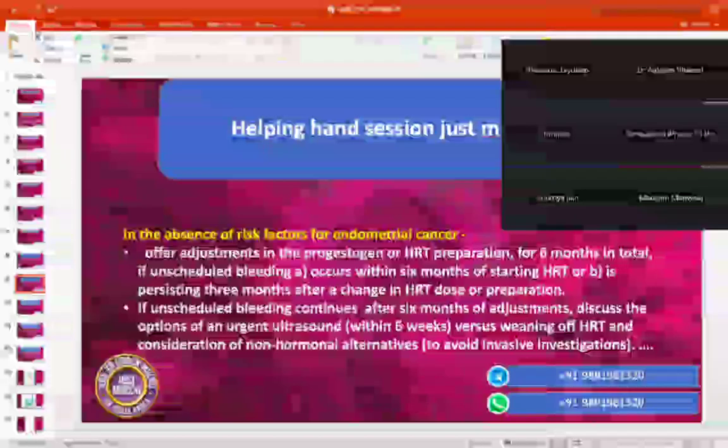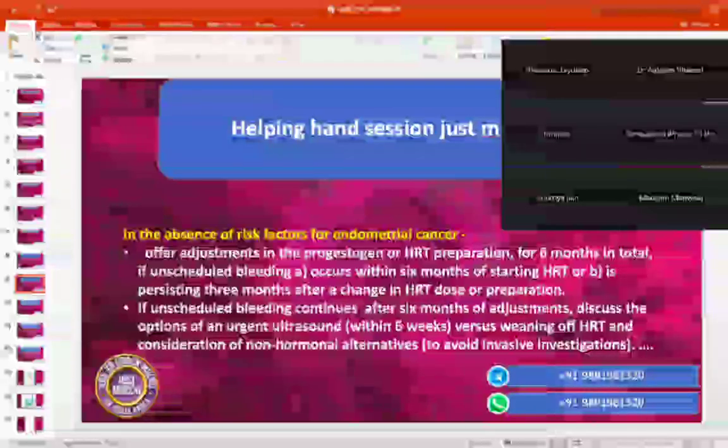If unscheduled bleeding continues after 6 months of adjustment, discuss urgent ultrasound within 6 weeks, or weaning of HRT and other non-hormonal alternatives. Okay. So now there are three points.